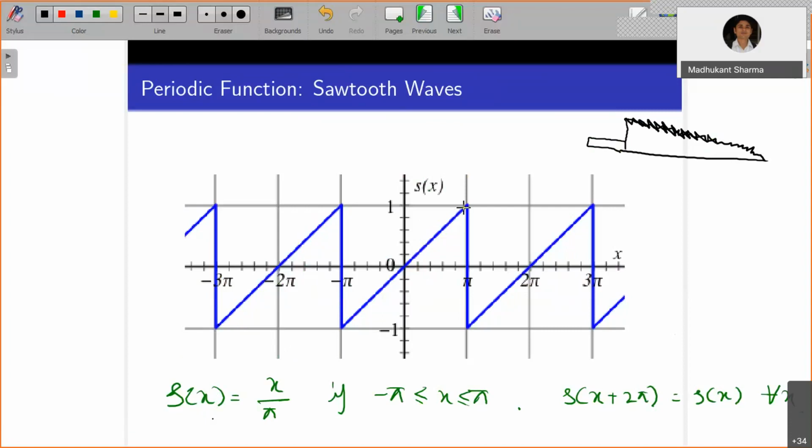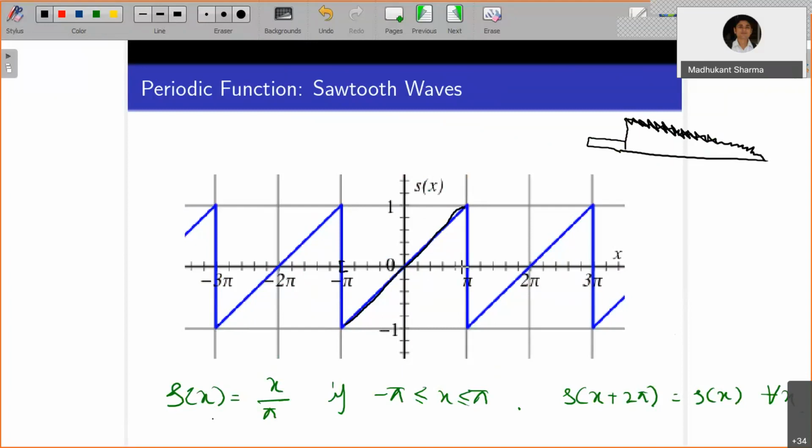If you look at this line, it is y equals x, but it is going to be -1 when x equals minus pi, and when x equals pi, it is 1. So it is not y equals x, it is going to be x by pi. When x equals minus pi, s of x is -1, and when x equals pi, the value is 1.